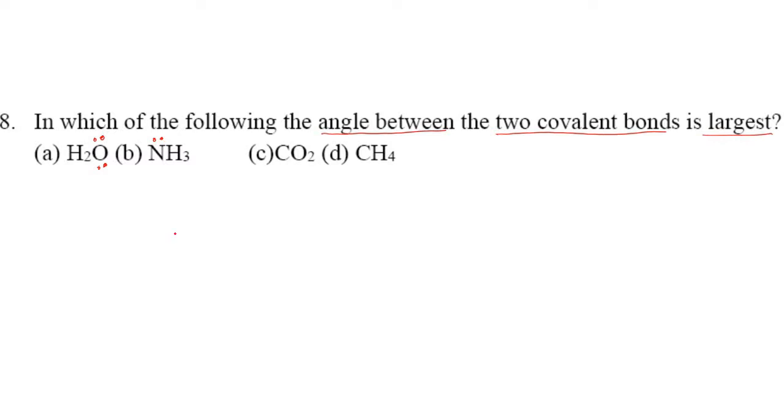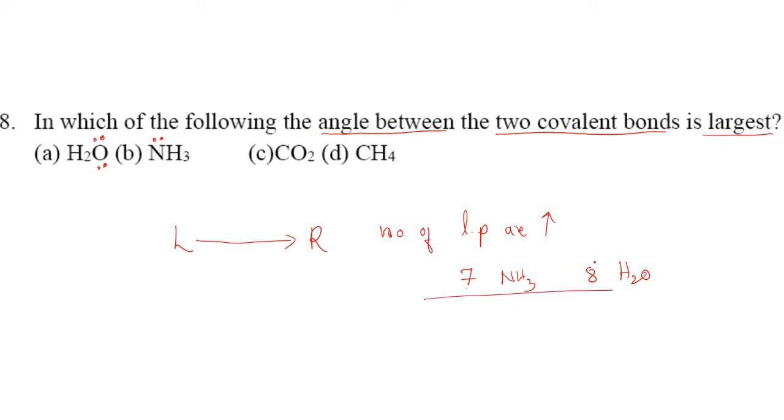And as we move from left to right in the periodic table, we should note that the number of lone pairs is increasing. The atomic number of nitrogen is 7 and it forms ammonia. The atomic number of oxygen is 8 and it forms the water molecule. So 7 and 8, when we move from left to right, we see the ammonia molecule and then the water molecule.